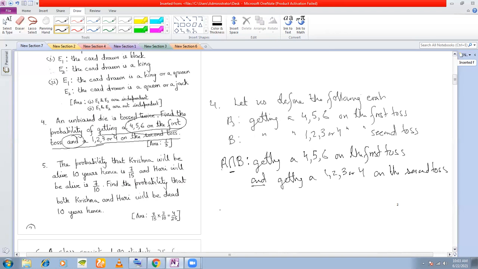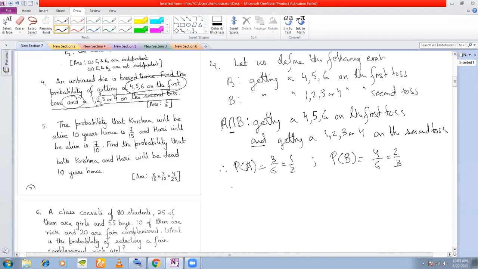Okay, now we calculate the probabilities. So what is P(A) here? Probability of getting 4, 5, or 6 on the first toss. What is the probability? 3 by 6, which is half. What is the probability of B? 1, 2, 3, or 4? 4 by 6, which is 2 by 3.